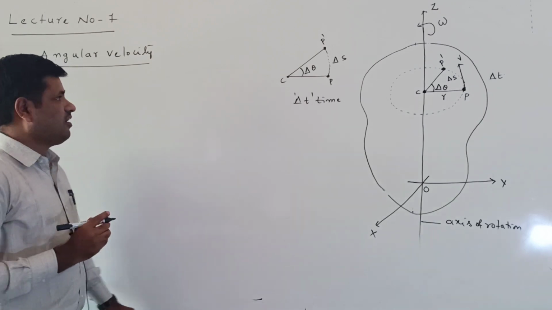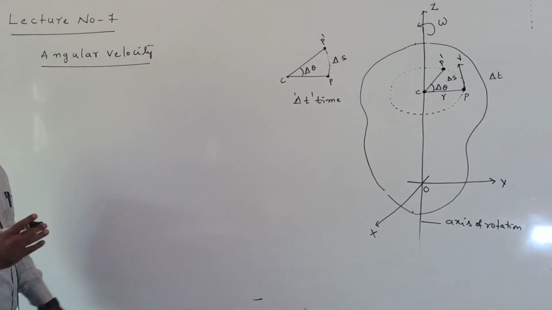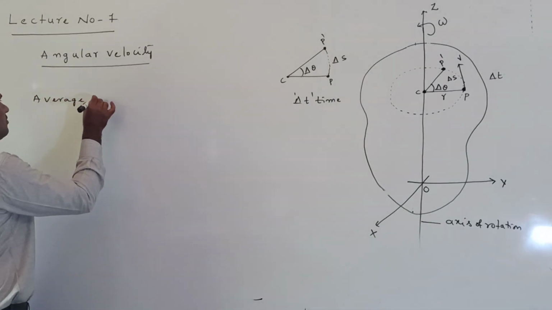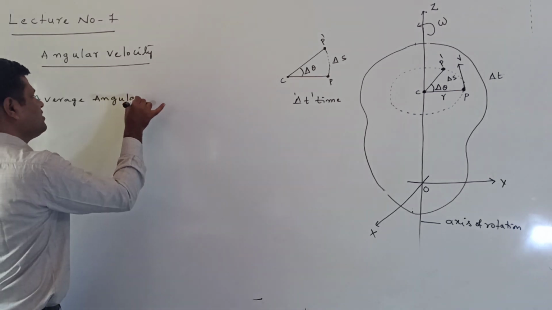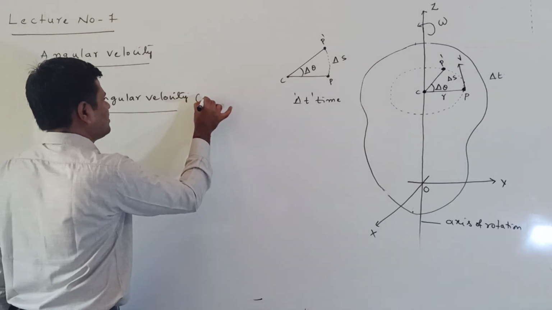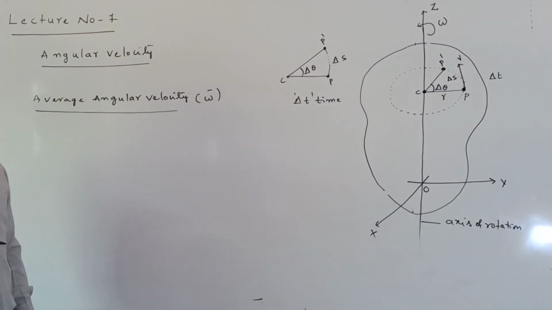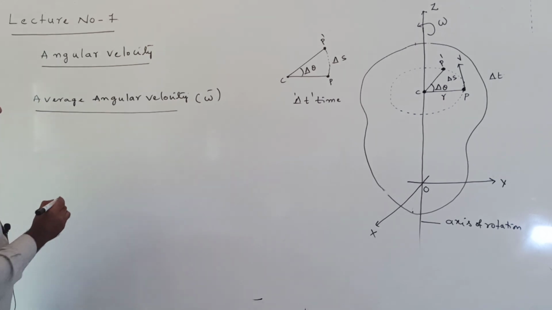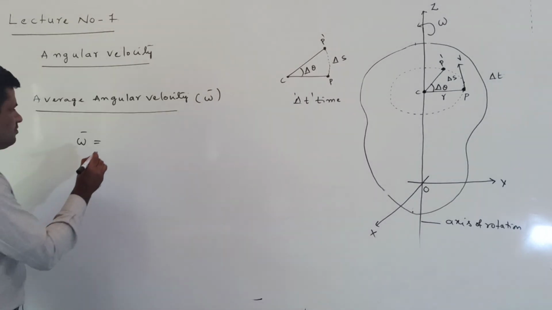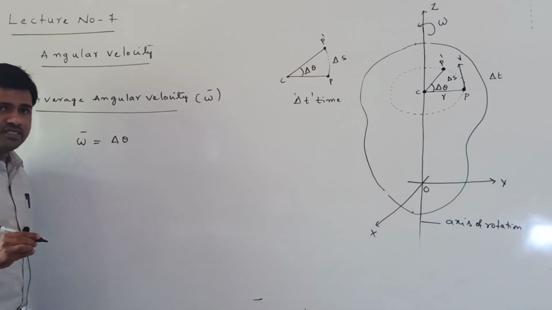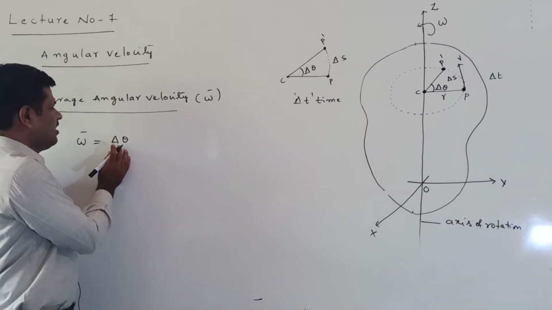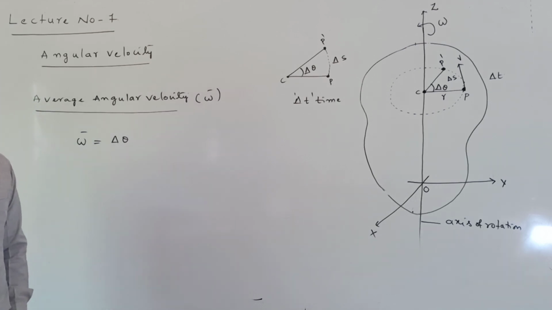From this, first of all, I am defining the average angular velocity, omega bar. How to define the average angular velocity? The average angular velocity can be defined as a ratio of the small angular displacement. This is the angle delta theta. This small angle is called angular displacement.